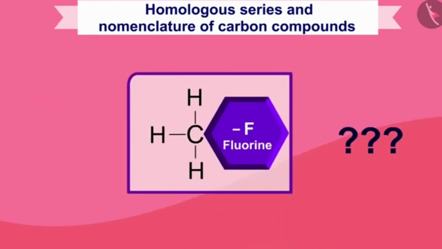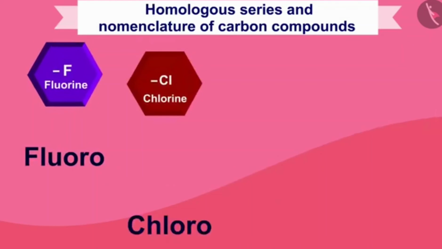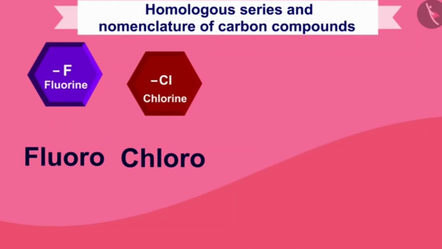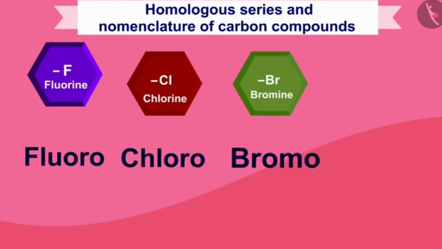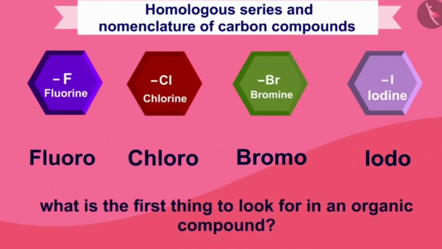What to write if fluorine is added in carbon compounds? Write fluoro before the name, and if chlorine is added, chloro. If bromine is added, we will write bromo. And if iodine is added, then we will write iodo. So what is the first thing to look for in an organic compound?